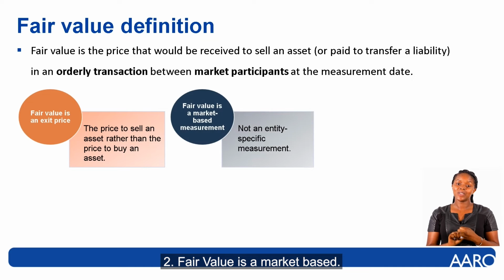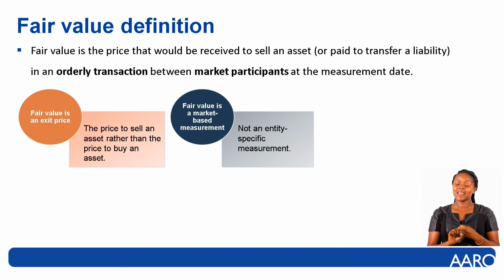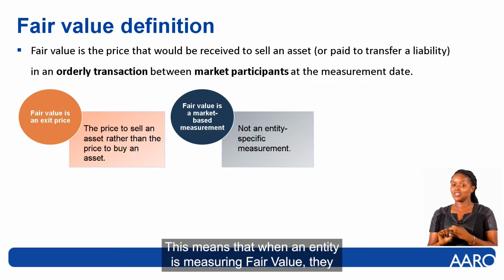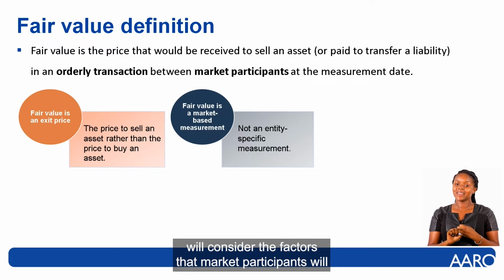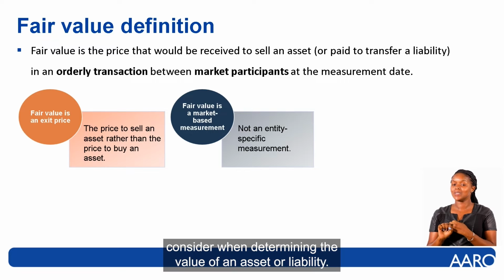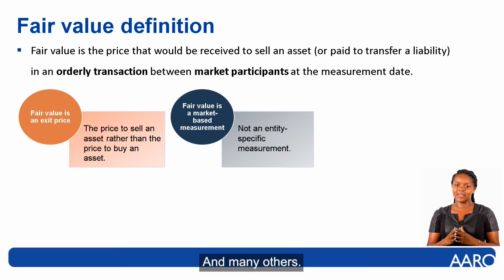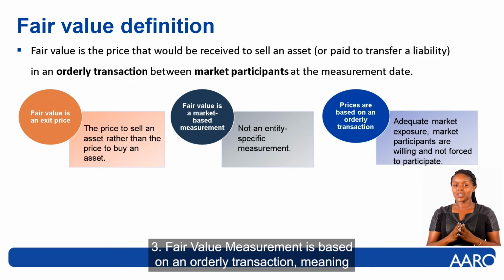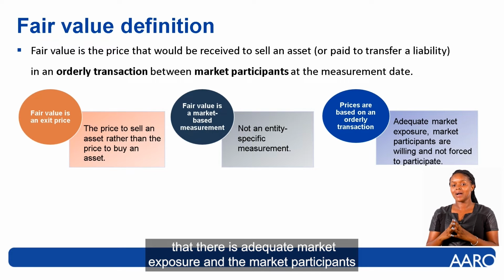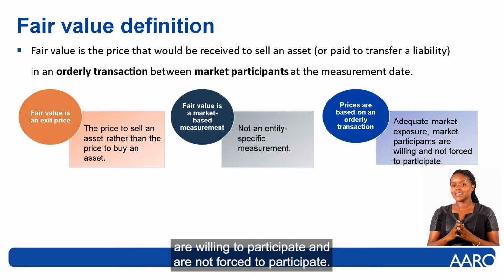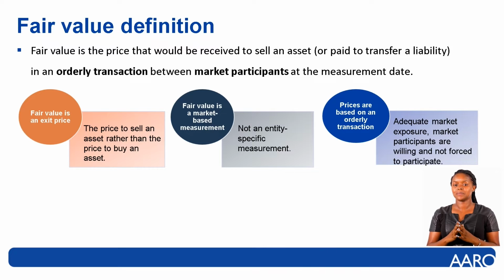Two, fair value is a market-based measurement. This means that when an entity is measuring fair value, they will consider the factors that market participants will consider when determining the value of an asset or liability. So they will look at factors such as location, the nature of the assets, and many others. Three, fair value measurement is based on an orderly transaction, meaning that there is adequate market exposure and the market participants are willing to participate and are not forced to participate.